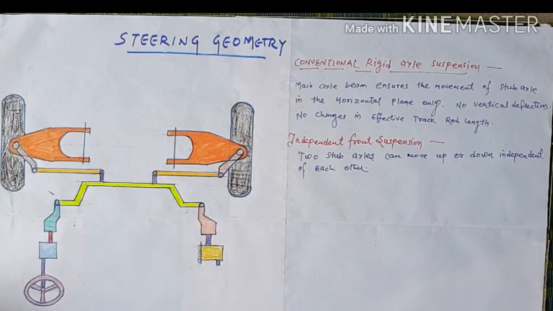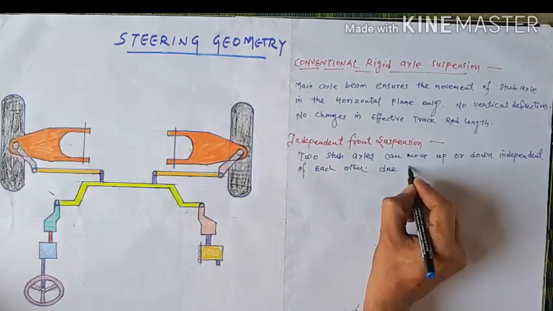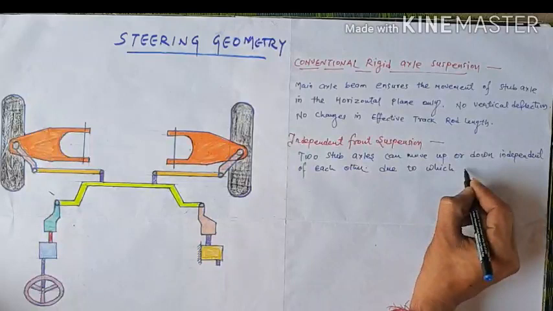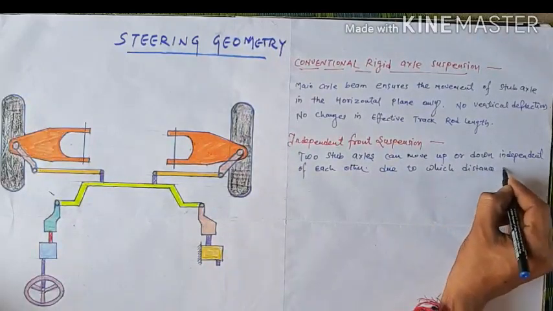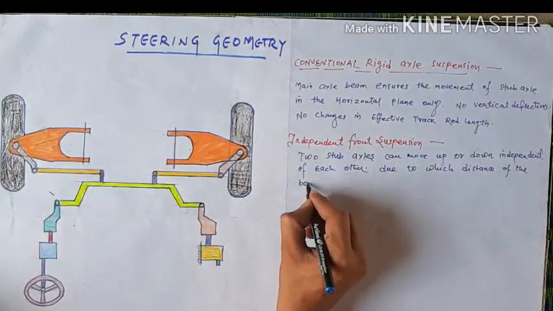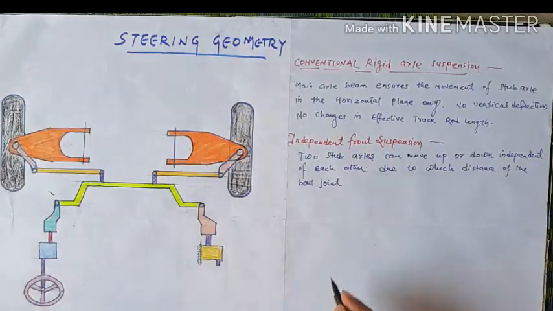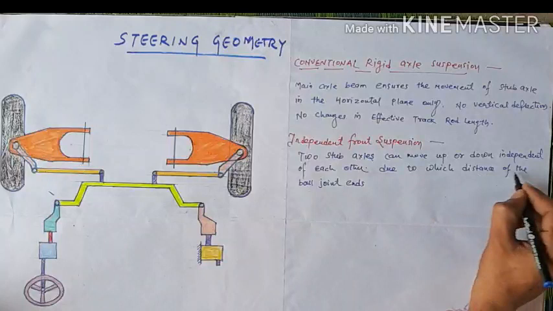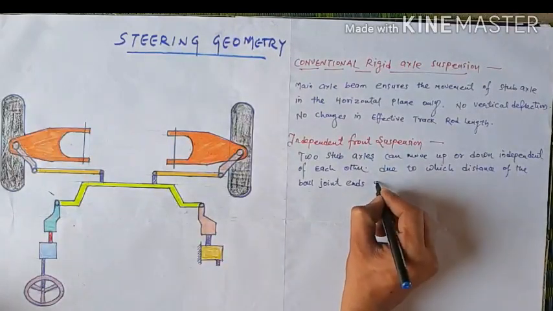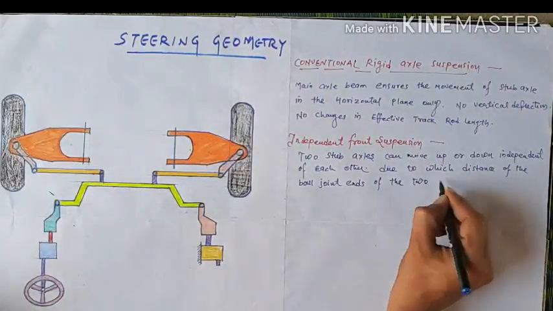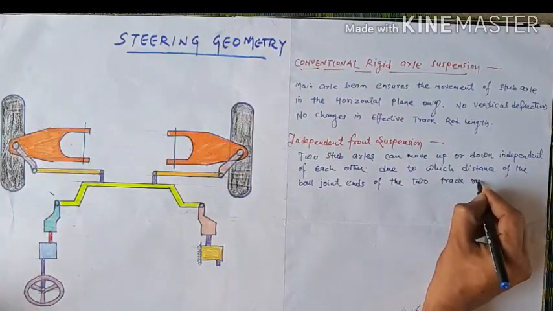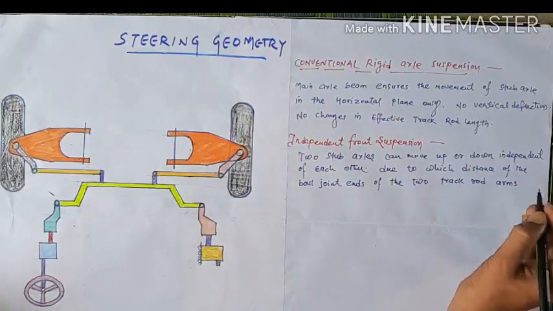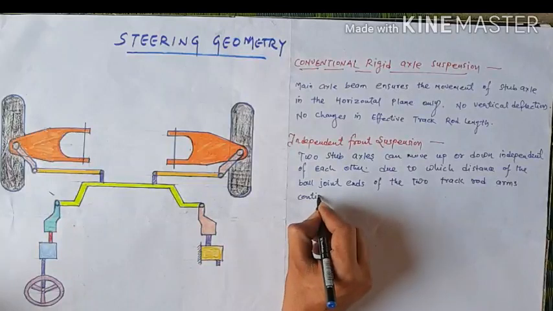Due to this, the distance between the ball joint ends of the two track rod arms continuously varies.